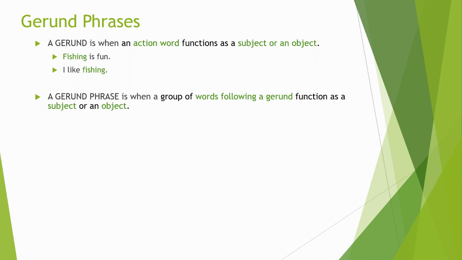Same thing down here. I like fishing. Well, the verb is like. I like. What do I like? I like fishing. Here I'm using it as a direct object. But I'm still talking about fishing as a thing. That's the way it's functioning in the sentence. It's not functioning as an action here.